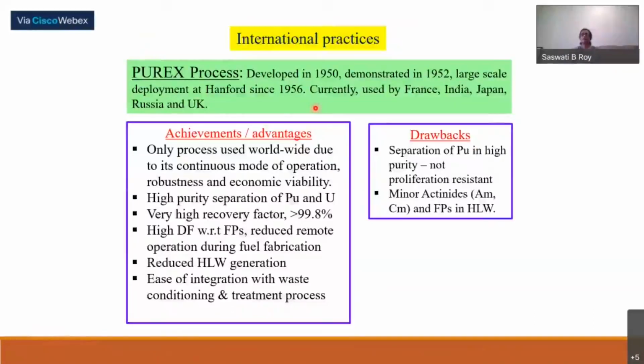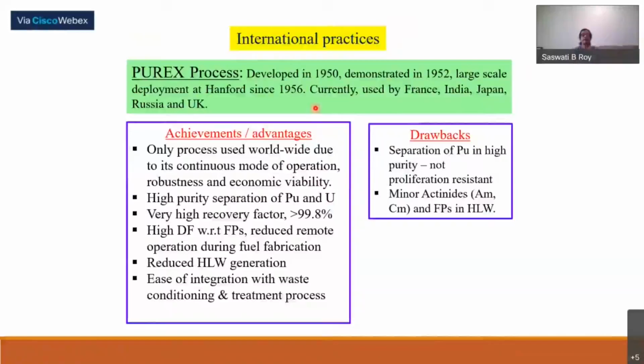Before that, some trials were there, and even after that, in the initial periods, we used MIBK, methyl isobutyl ketone, as a solvent in the Hexone process, but that solvent was not very safe because the flash point was low. From the fire point of view, it was risky. Then once TBP was established, we went to TBP, and TBP is still the solvent.